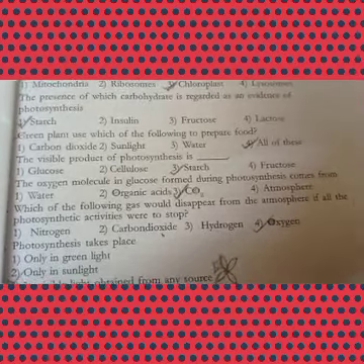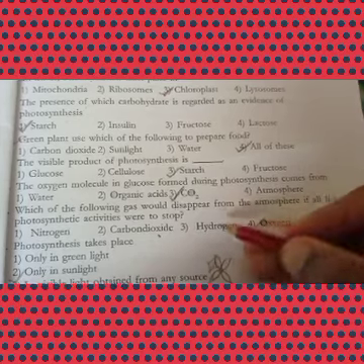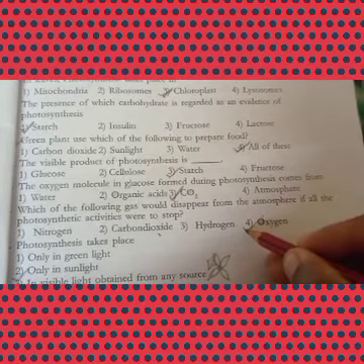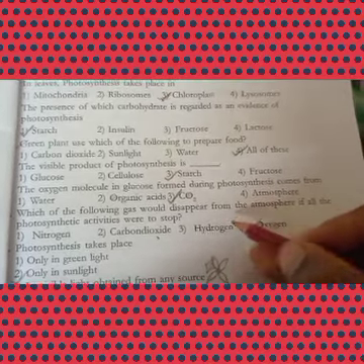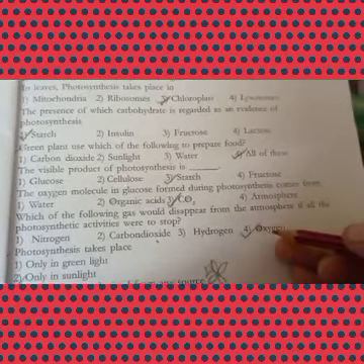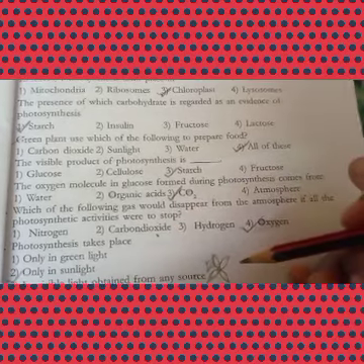So the answer is oxygen. Yes, if the plants are not releasing oxygen, if photosynthetic activities were stopped, which gas will be disappearing? There is no release of oxygen. So the oxygen gas will be disappearing.